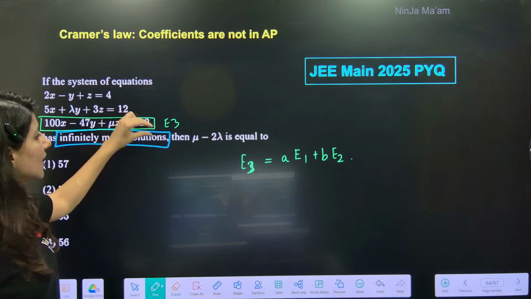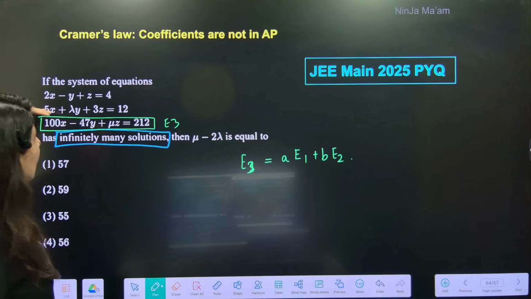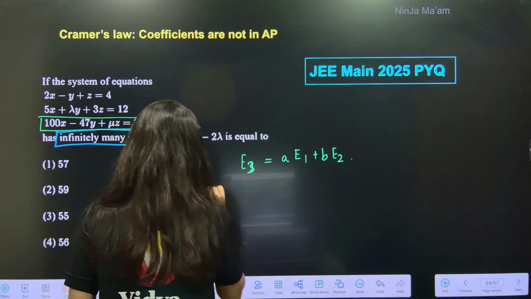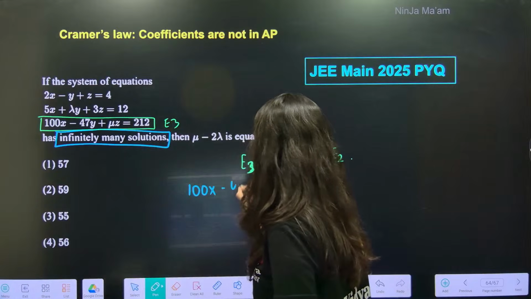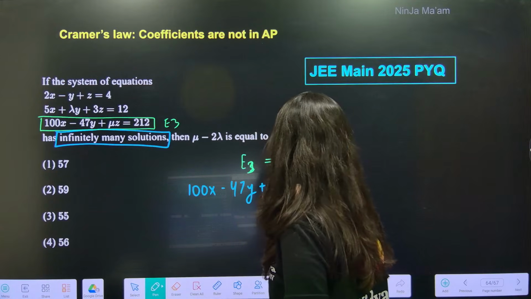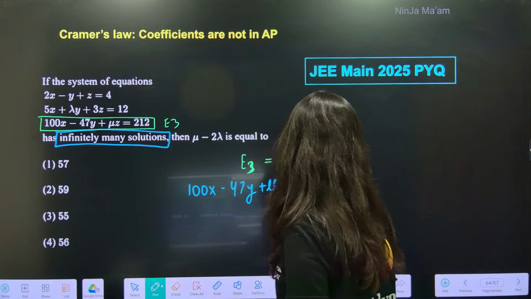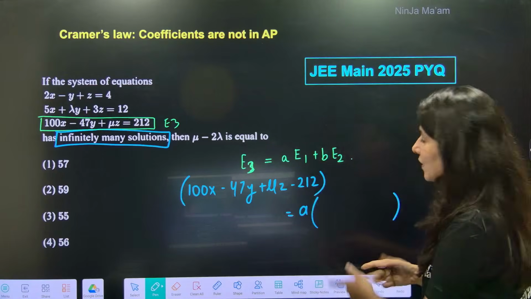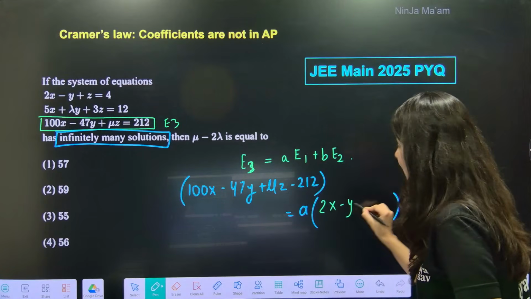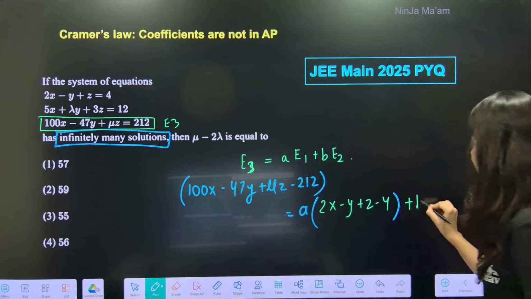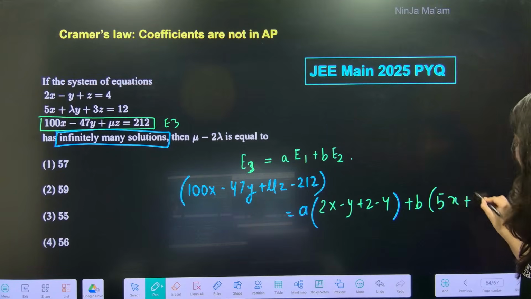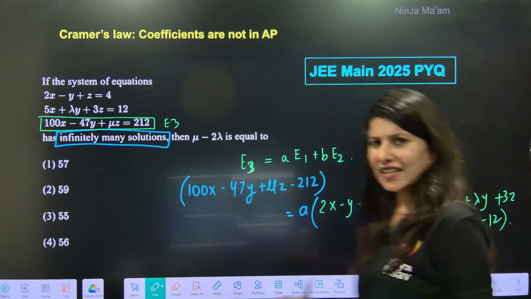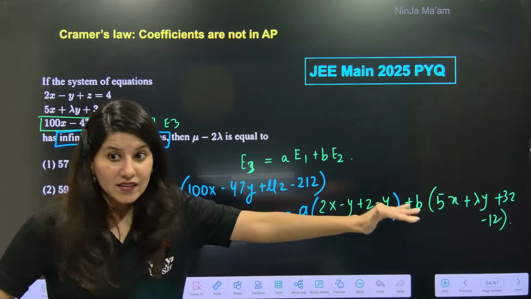E3 can be written down as a constant times A E1 plus B E2. Now E3 I am writing: 100x minus 47y plus mu z minus 212 equals a times (2x minus y plus z minus 4) plus b times E2, which is 5x plus lambda y plus 3z minus 12. Basically, if you understand the technique, you don't have to write this whole equation.